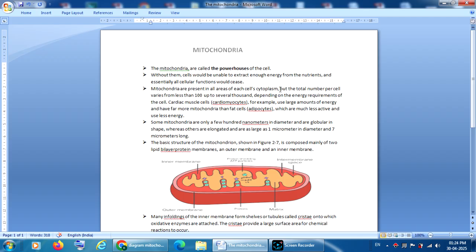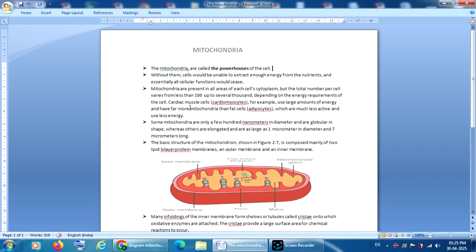That's why they are called the powerhouses of cells. If mitochondria are not present, then cells will die because they are unable to extract the energy from nutrients required for the functioning of the cell. So we call mitochondria the powerhouses of the cell. Understand?